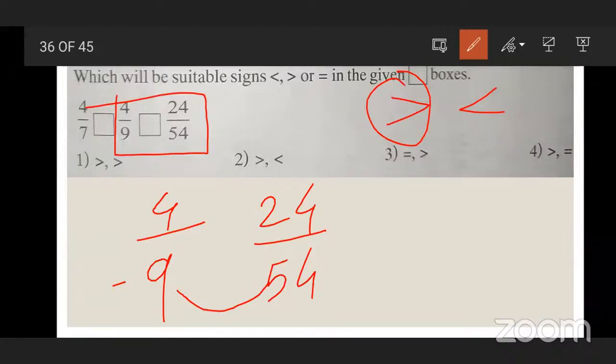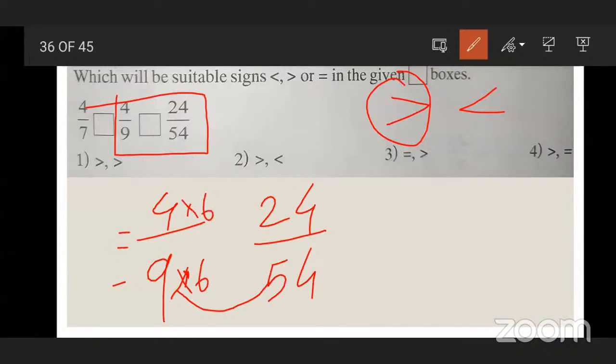In the table of 9, when does 54 come? 9 6s are 54.